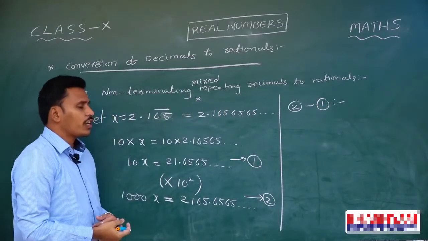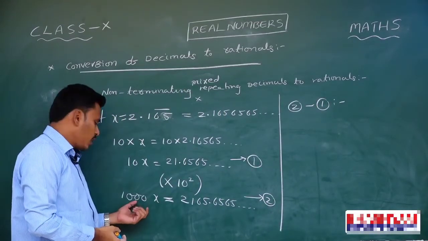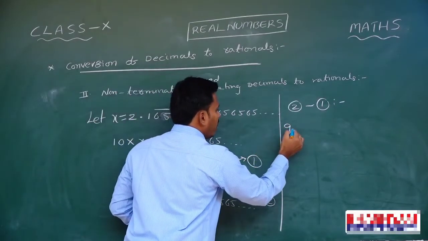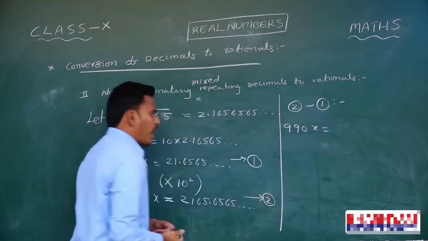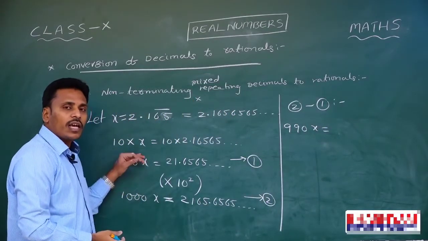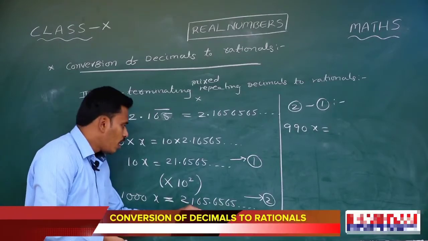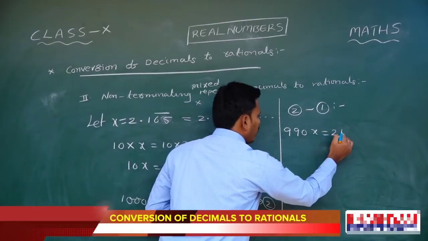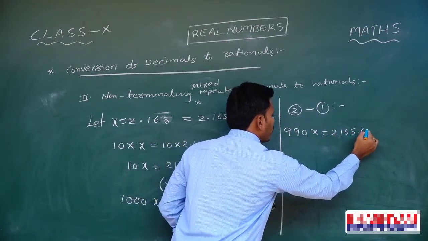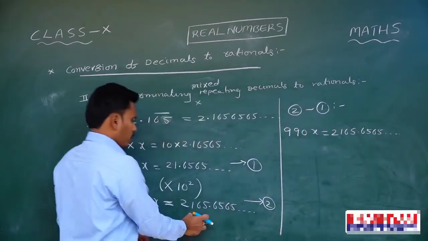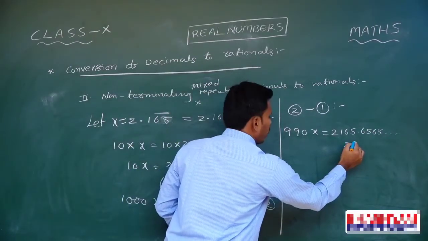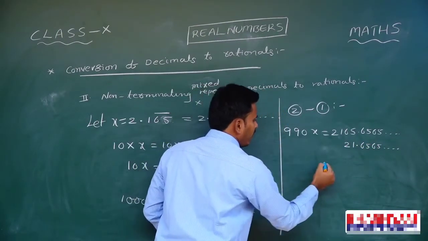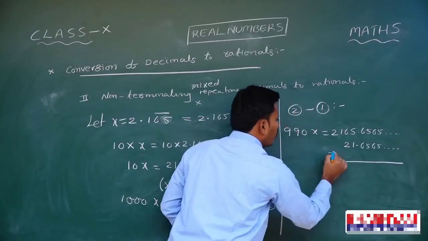If you subtract equation 1 from equation 2, look at the left side, 1000x and 10x. 1000x minus 10x is nothing but 990x. Is it right? The subtraction of the first equation from the second equation. On the left side it is 990x. And now coming to the right side, you need to subtract this decimal from this. So I will represent here 2165.6565 and so on, and this decimal is 21.6565 and so on.